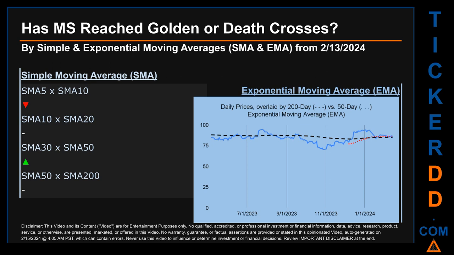For our opinionated analysis off third-party and abstracted data, we decided to look at both simple moving average, SMA, and exponential moving average, EMA.